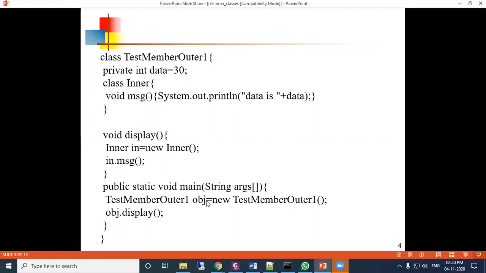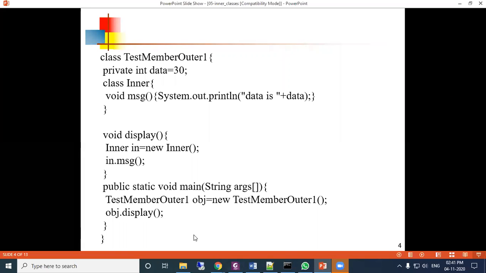So here this obj is created of TestMemberOuter1. So obj.display means this display method will be called. From this display method, it is creating one object of the inner class, and through the inner class object msg is called, and the msg output is data is 30.